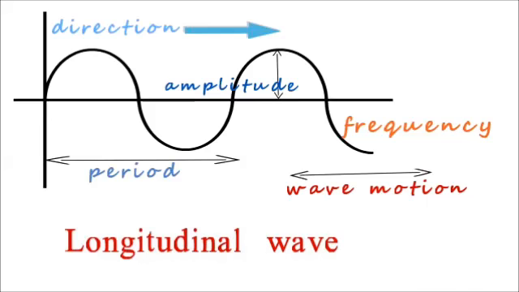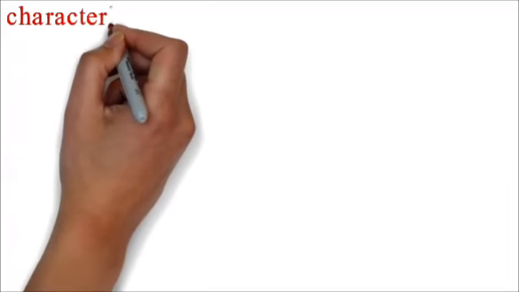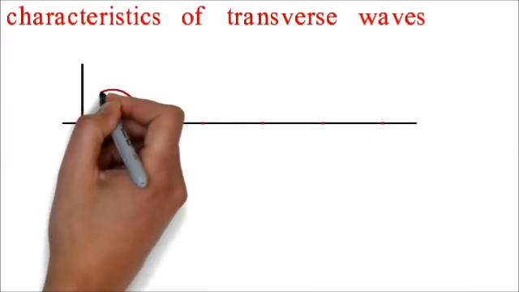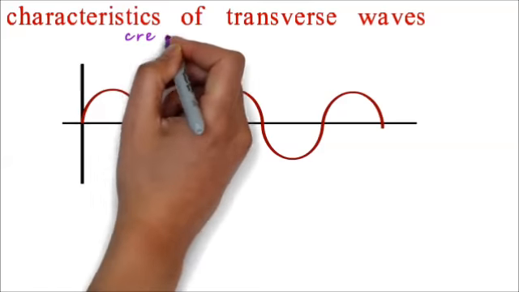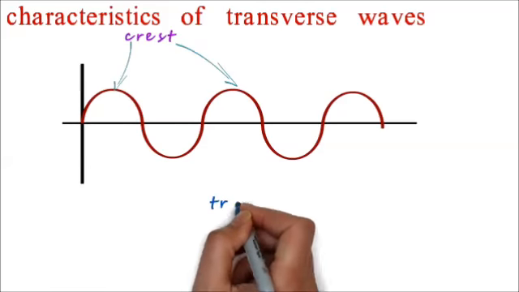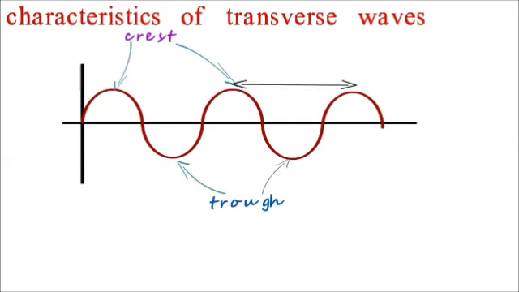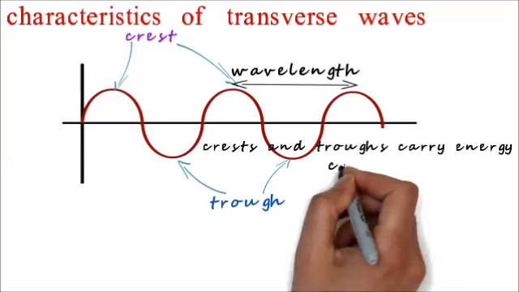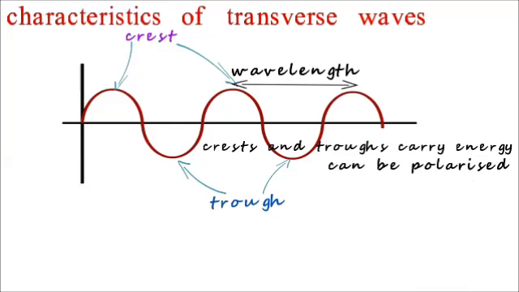Let's study the characteristics of transverse waves. In transverse waves, the medium is divided into alternate crests and troughs. The distance between any two successive crests or troughs is called the wavelength of the wave. The advancing crests or troughs are responsible for the transfer of energy. Transverse waves can be polarized by constraining the vibration of particles in the medium.